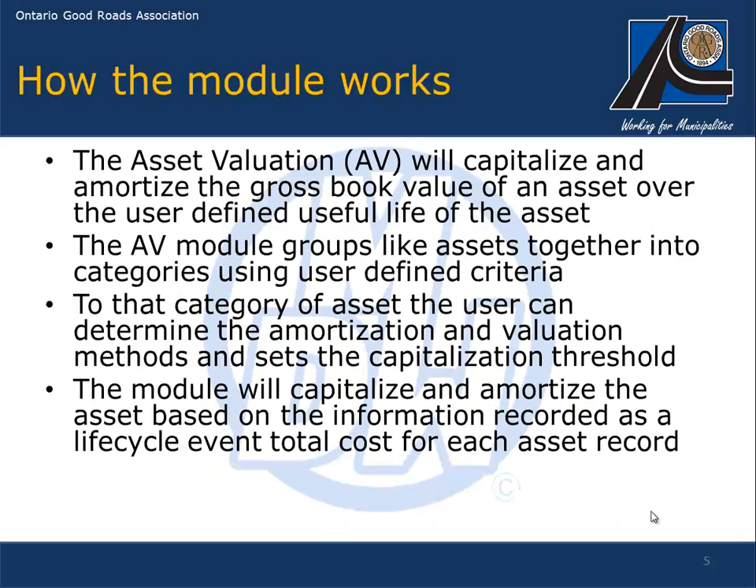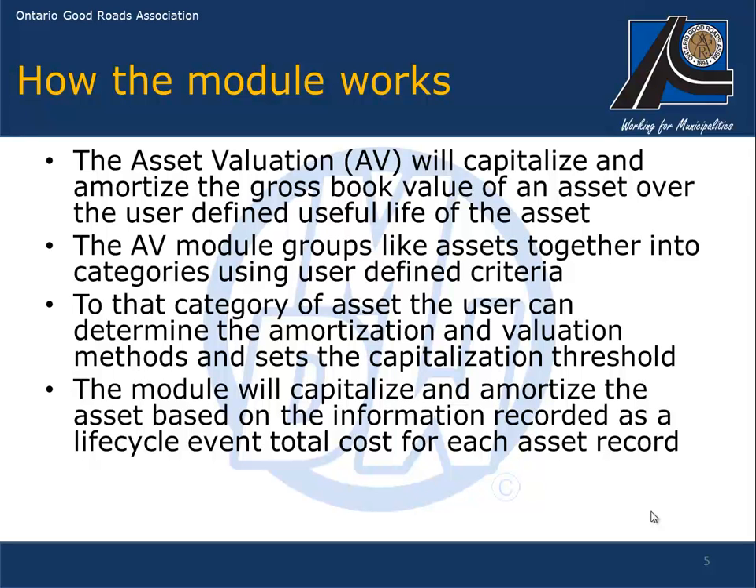The Asset Valuation Module will capitalize and amortize the gross book value of an asset over the user-defined useful life of the asset. The AV Module groups like assets together into categories using user-defined criteria. That is, municipalities can, for example, group roads together by traffic volume, type of surface material, functional class of the road, being arterial, collector, or local residential, or any other criteria that the municipality deems appropriate.